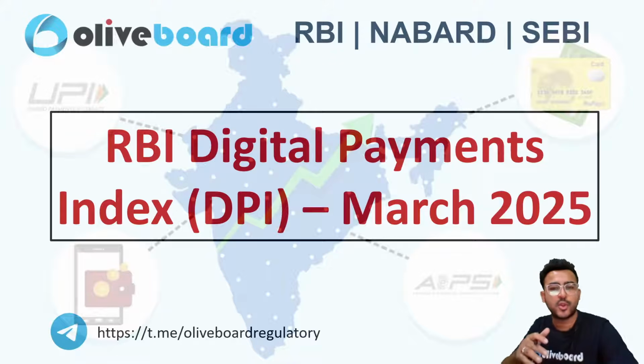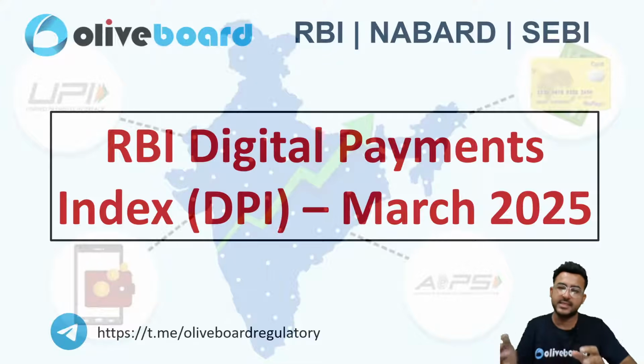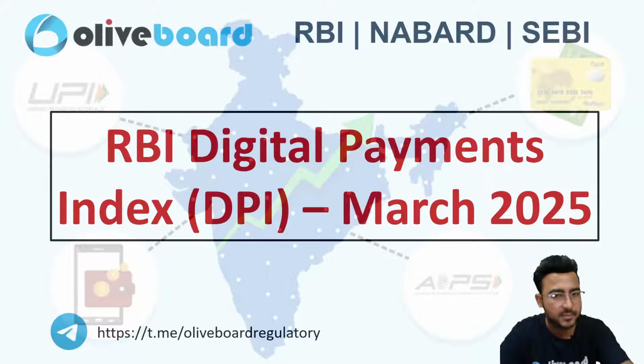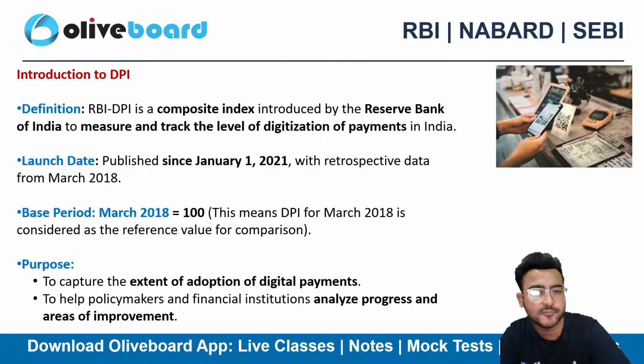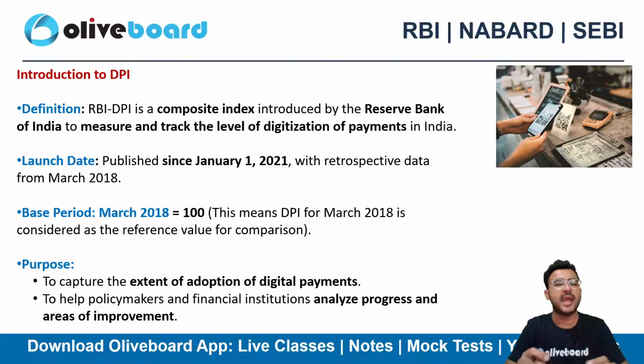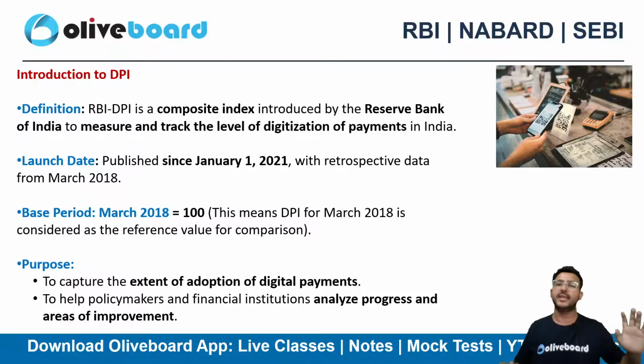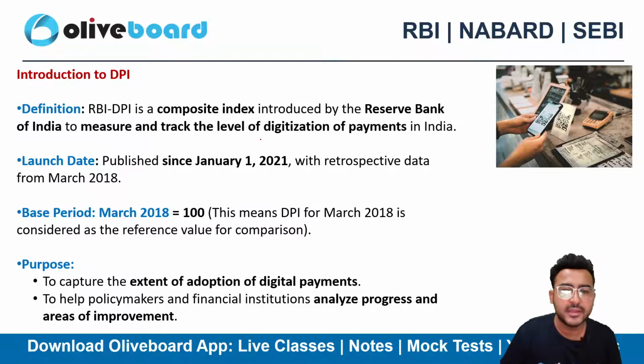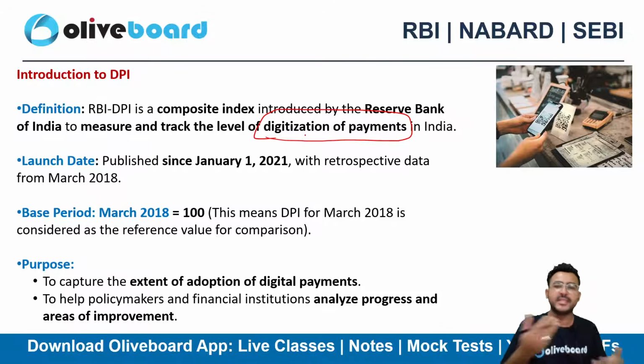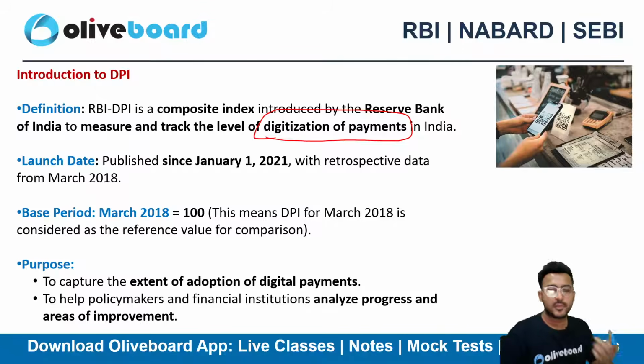Next is related to your Digital Payment Index. RBI has recently released the data for the Digital Payment Index for March 2025. What is the DPI? It is nothing but a composite index to track the level of digitization of payments. How many digital payments are being made?